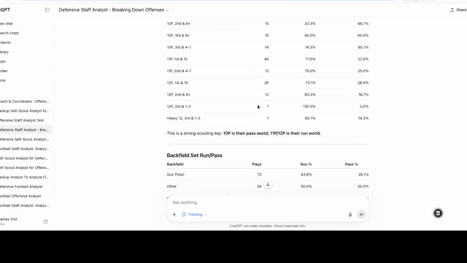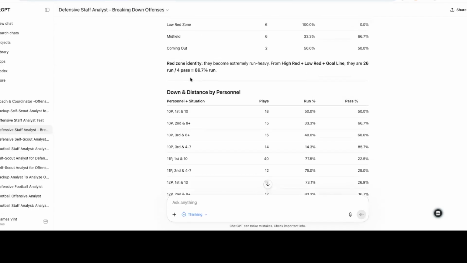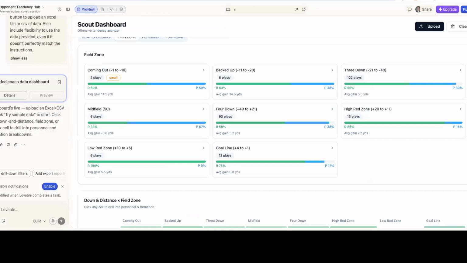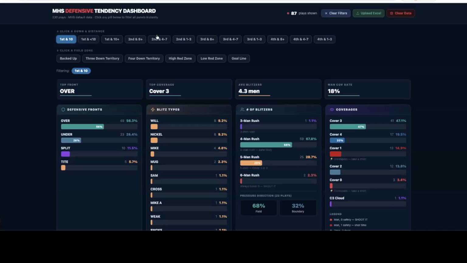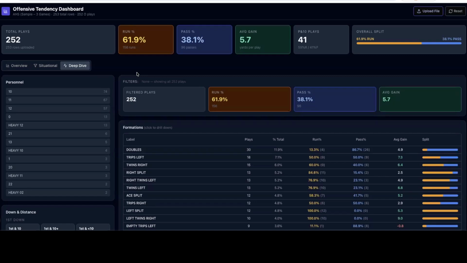And you can use your agent to look at data, and you can talk to the agent, actually have a conversation. I give you everything you need, the training documents, you just upload them, boom, 3 minutes, you're up and running. And then I give you what you need to be able to build your dashboards. I've got an offensive resource, a defensive resource, and there's a bundle with both.